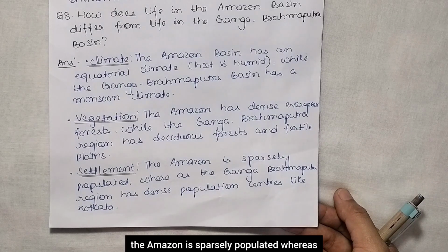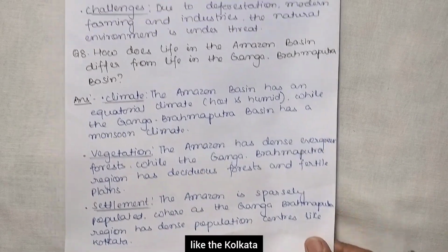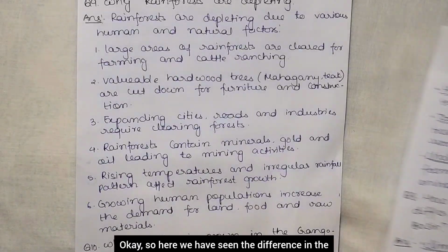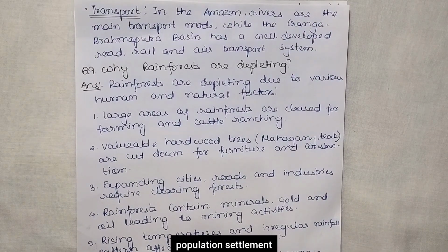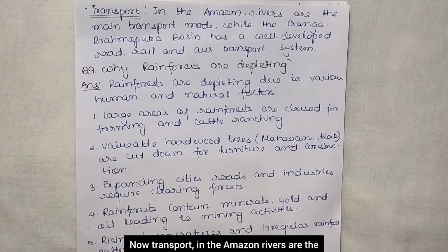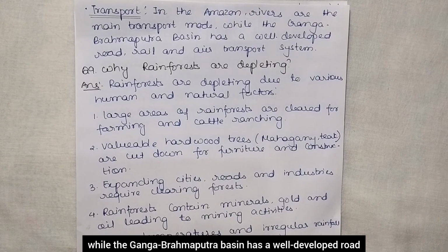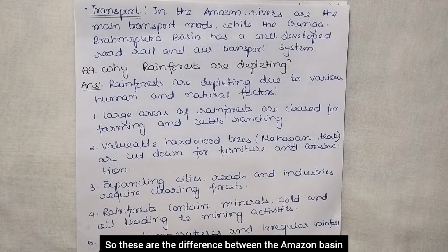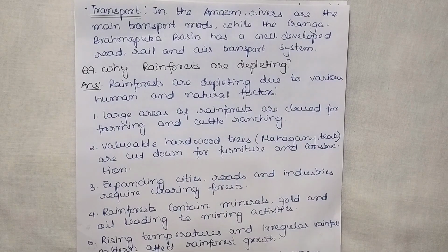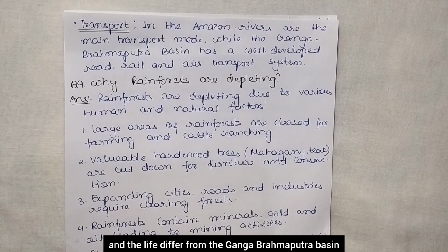Settlement: the Amazon is sparsely populated, whereas the Ganga Brahmaputra region has dense population centres like Kolkata. Transport: in the Amazon, rivers are the main mode, while the Ganga Brahmaputra basin has a well-developed road, rail and air transport system.